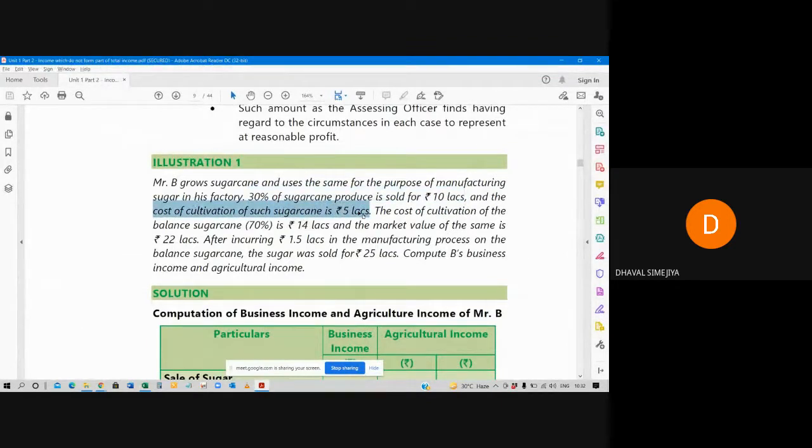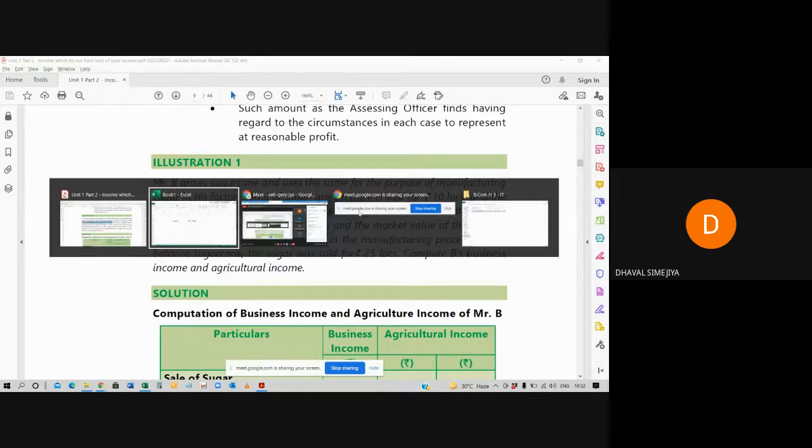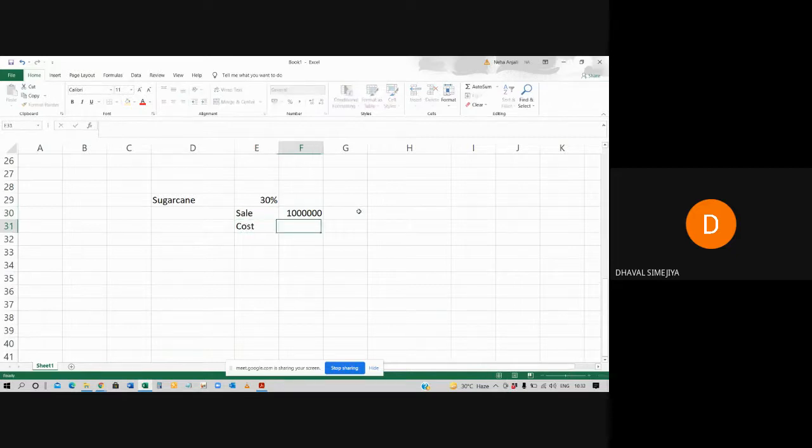So selling price is 10 lakh rupees and cost of cultivation is 5 lakh rupees.